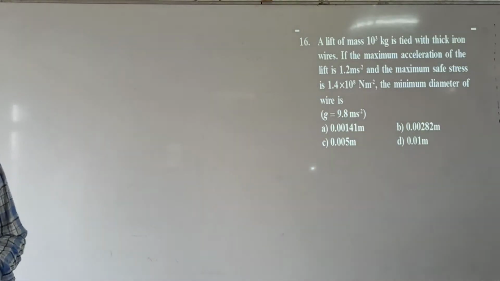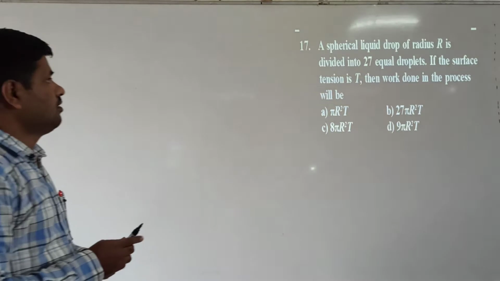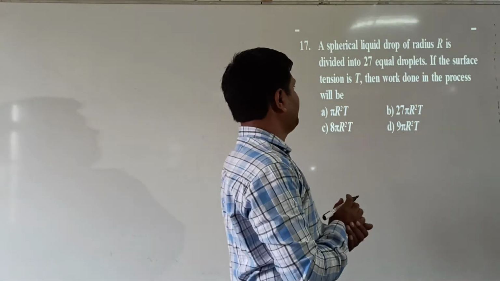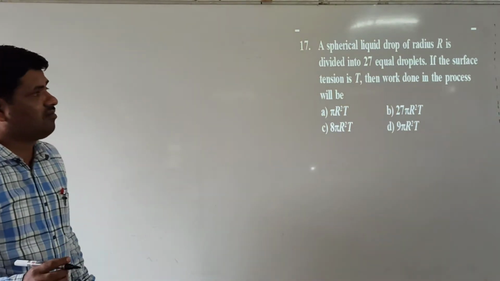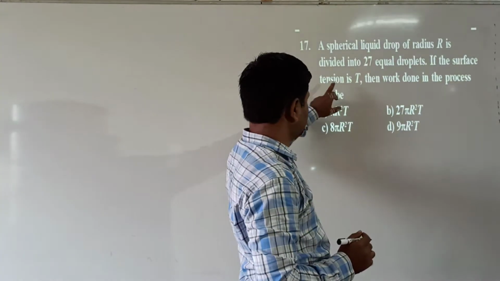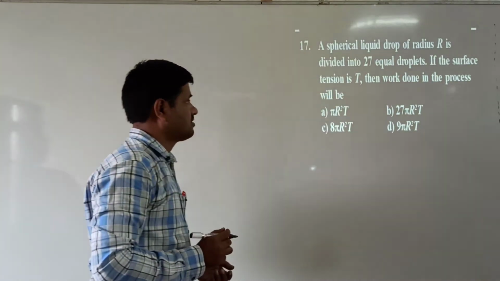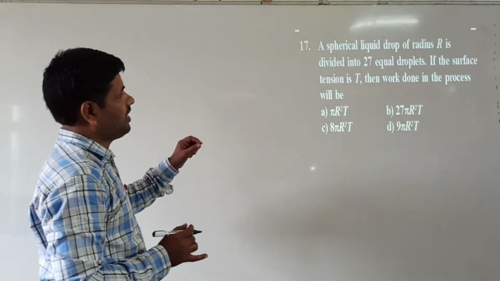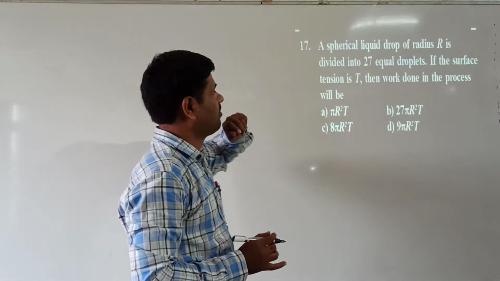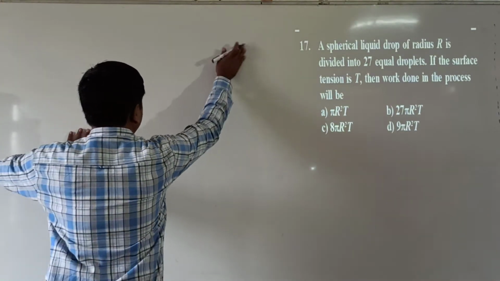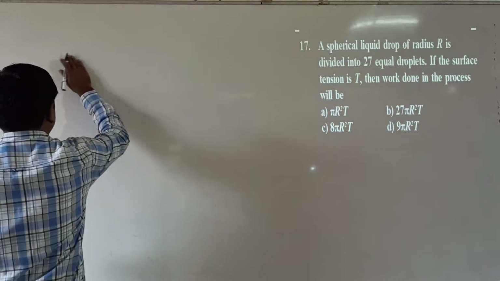Next, here we see question number 17. A spherical liquid drop of radius R is divided into 27 equal droplets. The surface tension is T. The work done in the process will be. Now the spherical drop of radius R is divided into 27 equal droplets, which means each droplet has a smaller radius, which I take as small r.